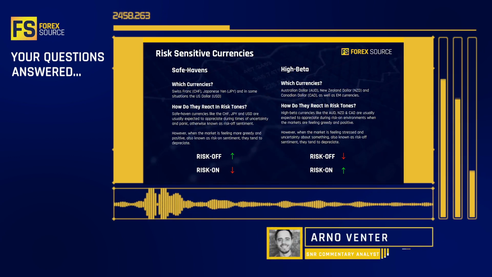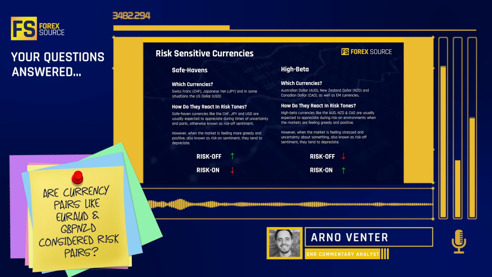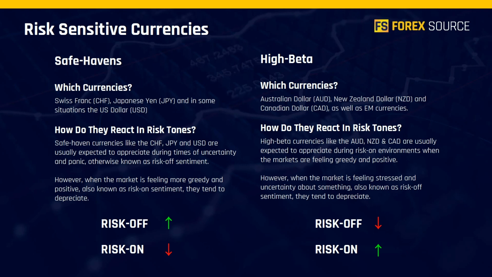We have a quick question here from Cortez, who's asking us, are currency pairs like the Euro Aussie and the Pound Kiwi, as an example, considered as risk currency pairs? Now, Cortez, we will answer this question in two stages. Firstly, let's quickly see which currencies are considered risk sentiment currencies and why.